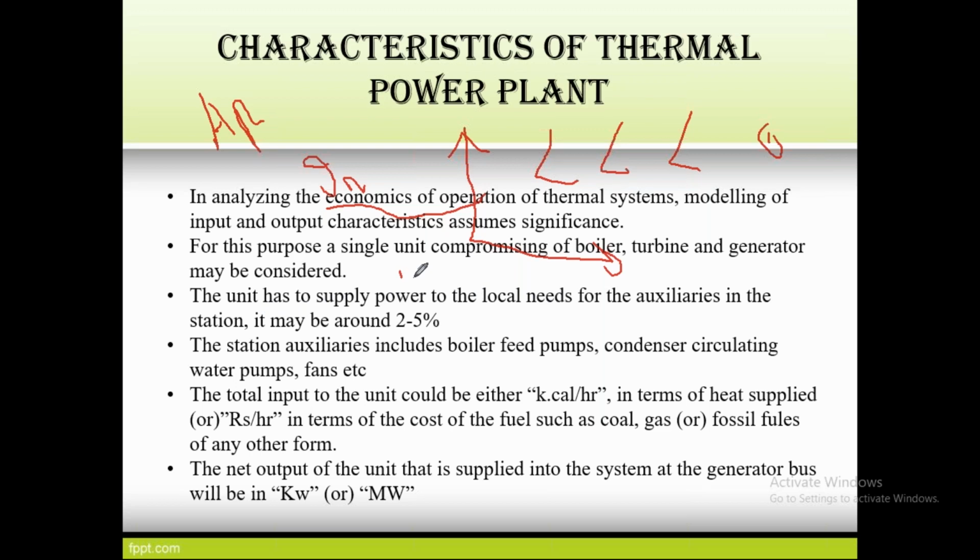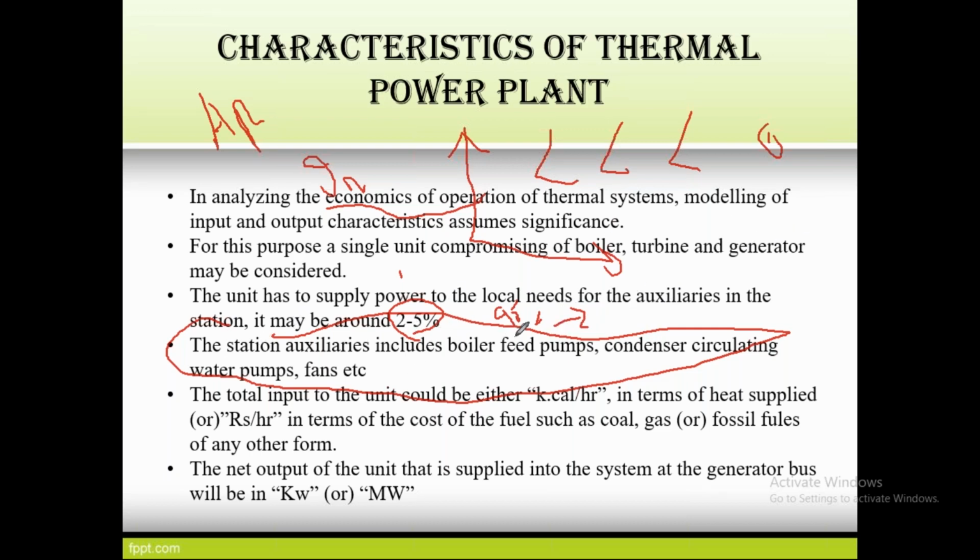And one more thing, the unit has to supply power to its local needs. Out of 100%, the plant needs 2 to 5% for boiler feed pumps, condenser, circulating water pumps, and fans. These are all internal power plant operations, so they need 2 to 5%. After that, the remaining is only 95% of the total power generation, and this has to be transmitted to the load.